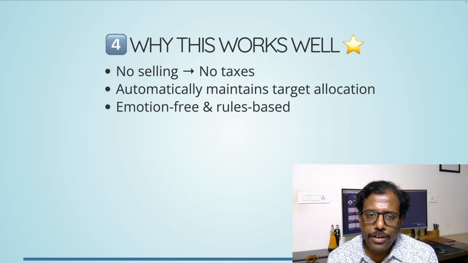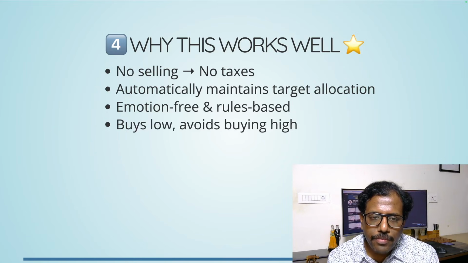I don't have to worry whether something goes up or down. I just apply this formula and I know exactly what has to be bought for each of the asset classes. This essentially buys at low and avoids buying anything at a higher price. For example, gold: probably over this entire financial year, gold started picking up. It's much higher than my allocated value of 10% for gold. So I have stopped buying gold for a long time now, which may be counterintuitive.